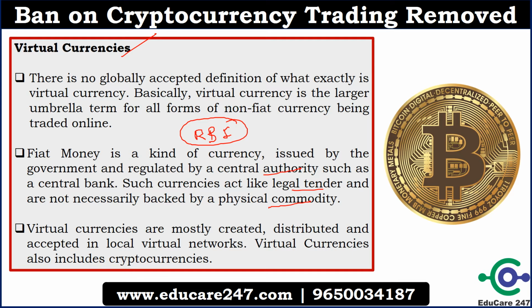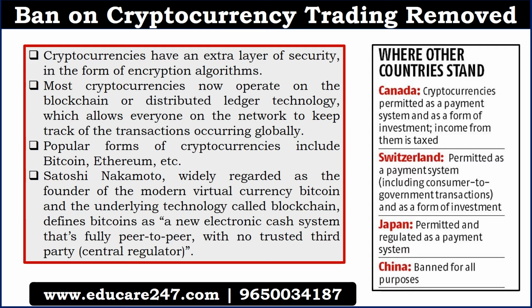Virtual currencies are mostly created, distributed and accepted in a local virtual network, LVN. So this is a very important point. Virtual currency also includes cryptocurrency. So basically cryptocurrency is a subset of virtual currencies. Let us understand what cryptocurrency is. Basically, cryptocurrency has an extra layer of security in the form of an encryption algorithm. So it is protected by an encryption algorithm.